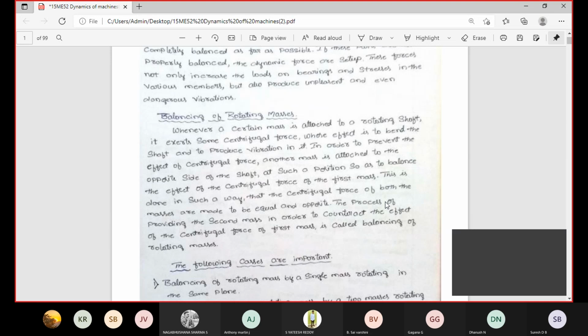In all automobiles and all aeroplanes, so many rotary and moving parts are present. All components are properly balanced, and only then do the machine, components or vehicles move smoothly without vibration. Once the shafts rotate away from the center axis, vibration is created due to a single component, and the entire machine or vehicle is going to vibrate. That is the main reason balancing is required in all rotary or moving components.